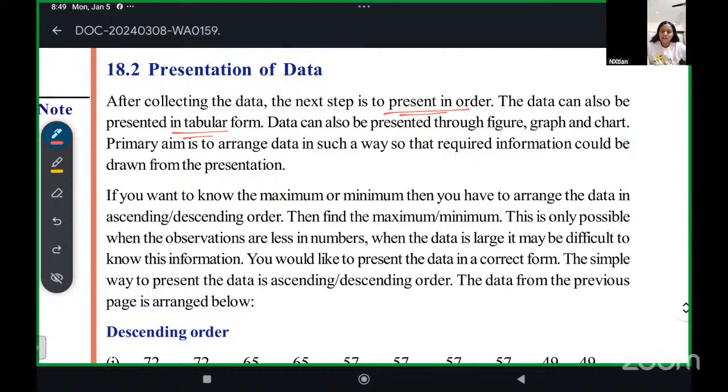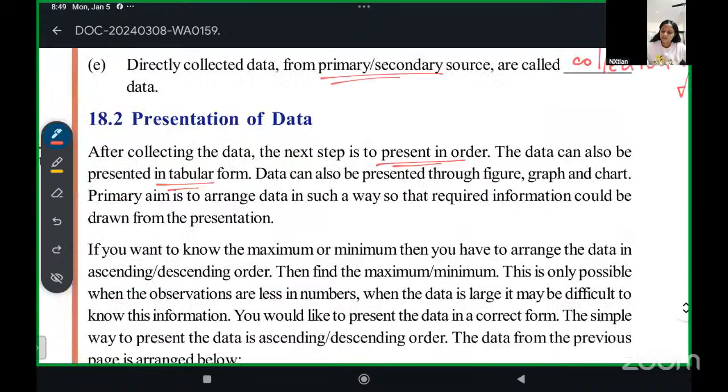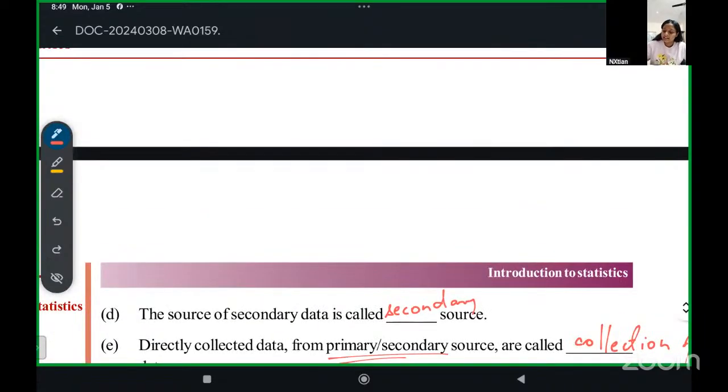Now suppose I tell you to tell me how many ice creams you ate this week. What you will do is make a table.